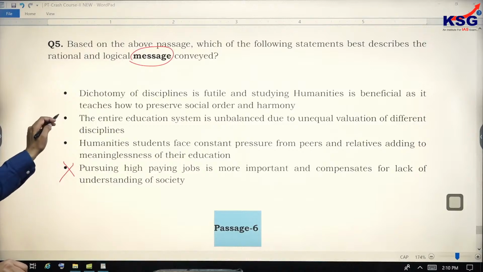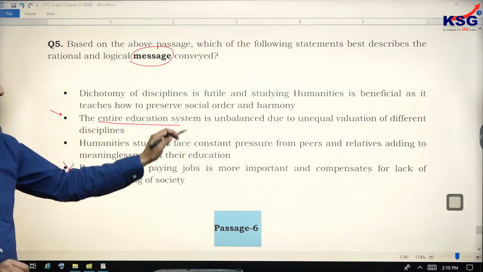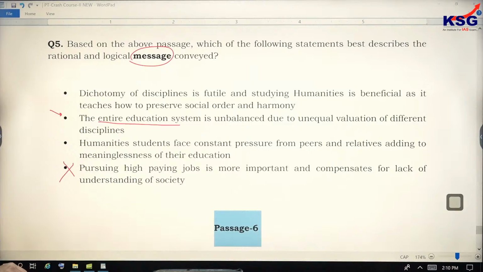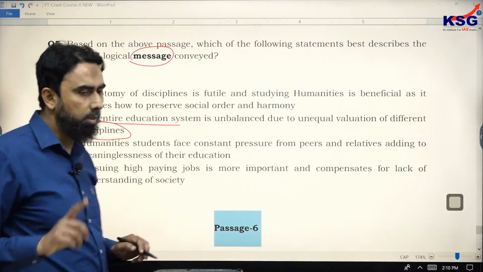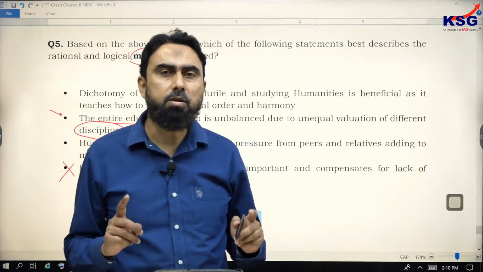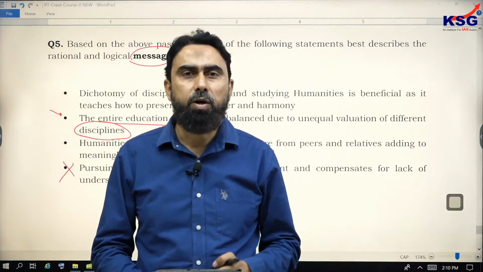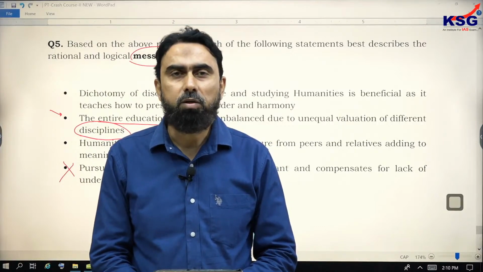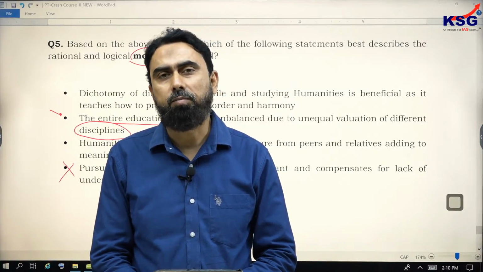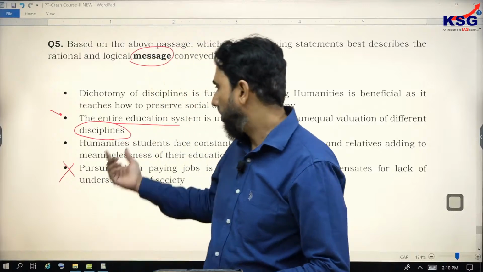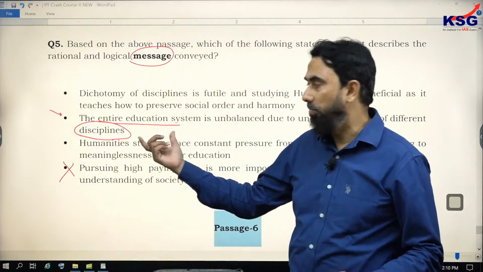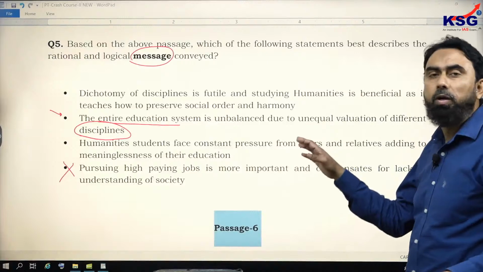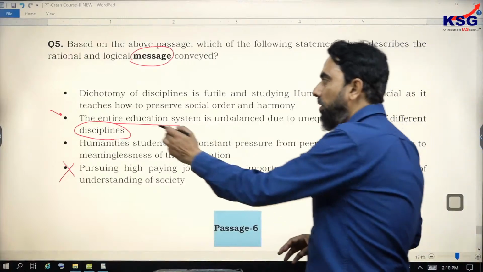Then again, second option says the entire education system is unbalanced due to unequal valuation of different disciplines. Please understand, the author has discussed here the humanities, the way this particular stream is treated. The author is not talking about different disciplines, different subjects or different areas. Only this one he has focused on. So it is incorrect.